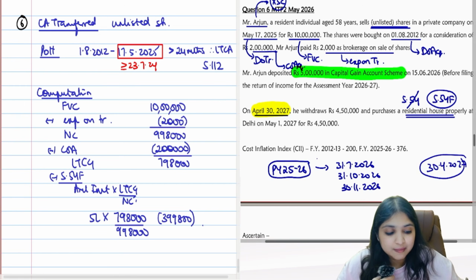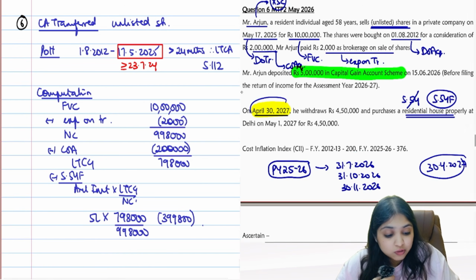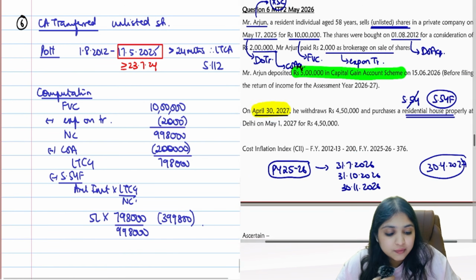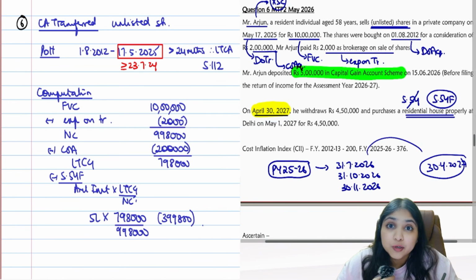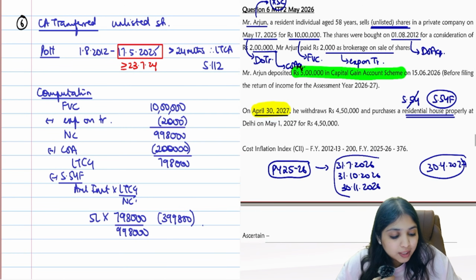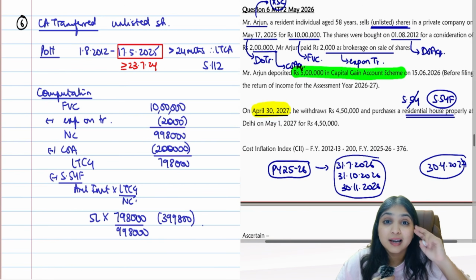So you yourself tell me, when I am filing my ITR that time, do I know how much money I am going to be putting in the new house? No, right. I am putting money in the new house only on 30th April 27. Only after ITR date only I am putting the money in the new house. So when I am filing the ITR, that time we don't know how much assessee is going to invest in the new house.